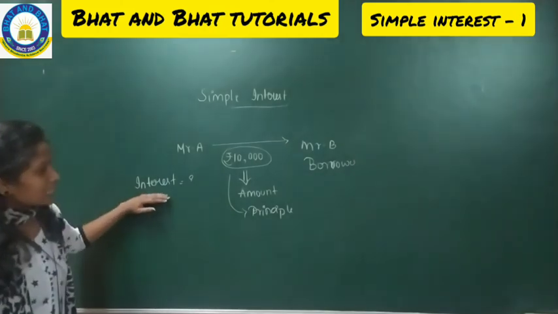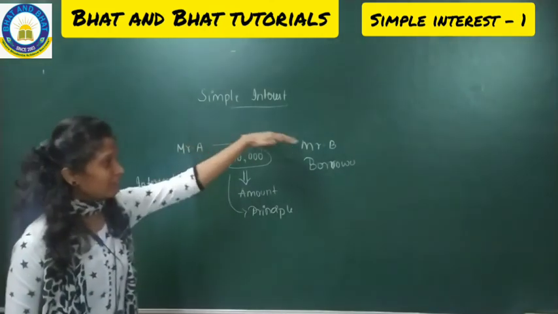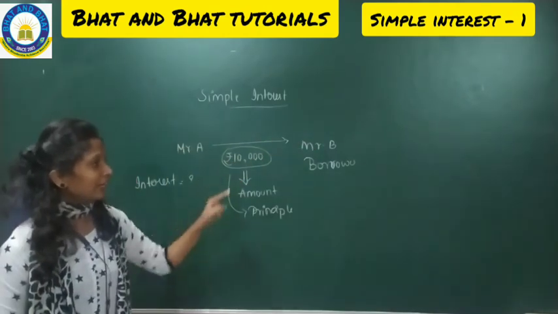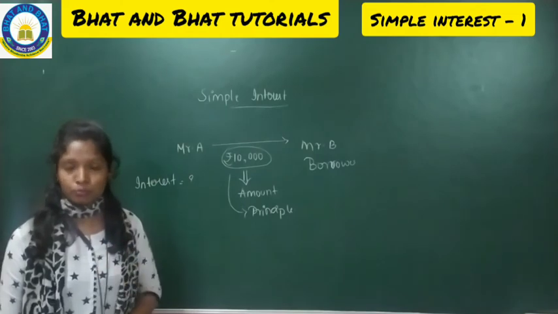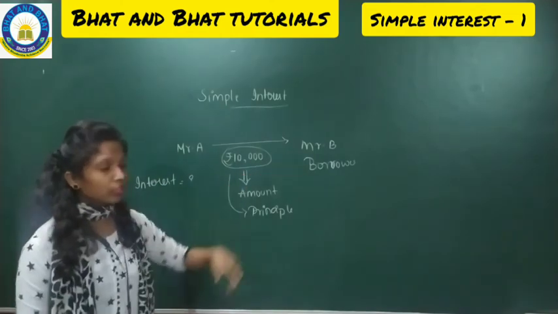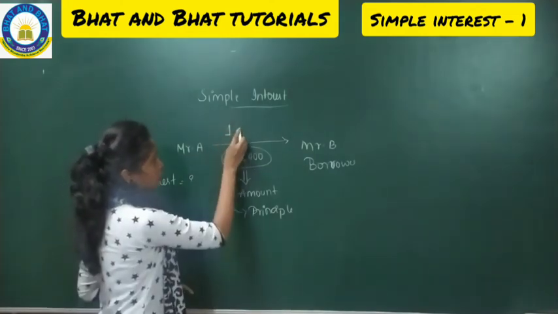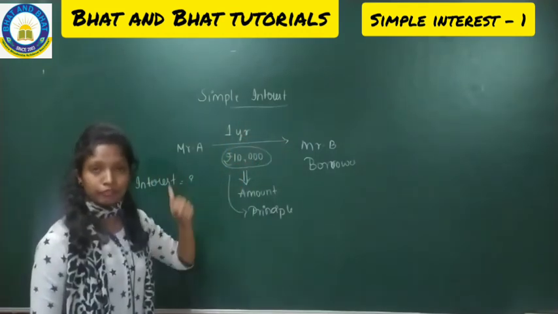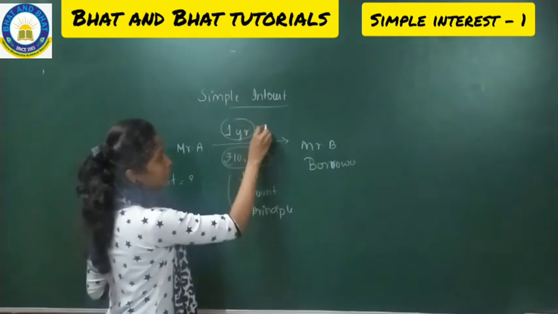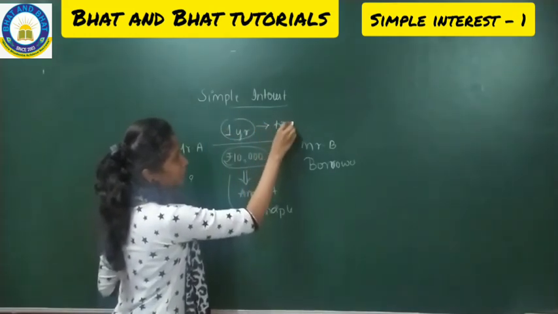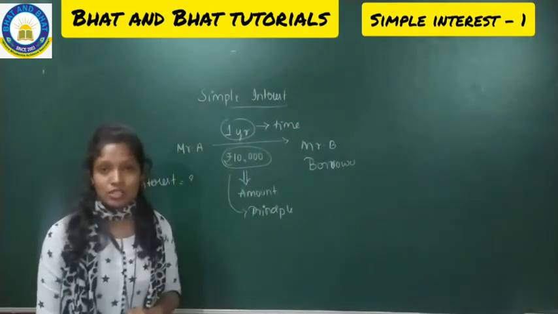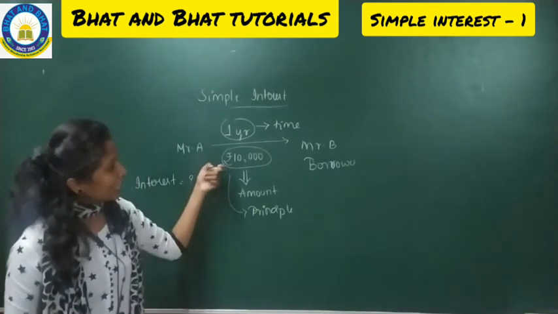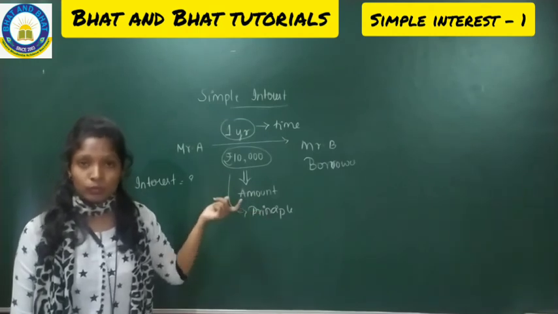And what is interest? When A is giving 10,000 to Mr. B, A will tell Mr. B that he has to return the 10,000 within a year. So within a year, Mr. B has to give the 10,000 back to Mr. A, and this 1 year is called the time period. Will he give only 10,000 after 1 year?